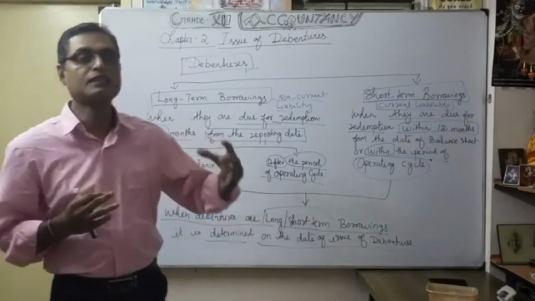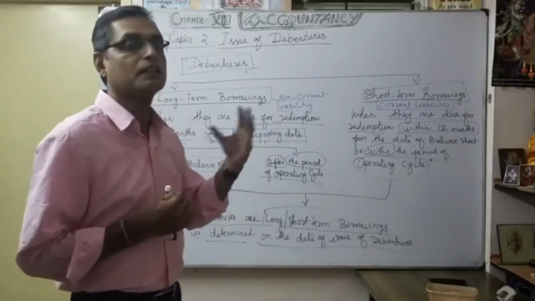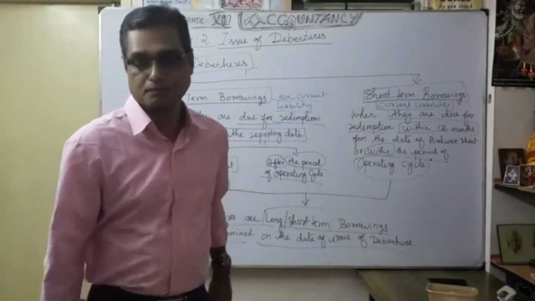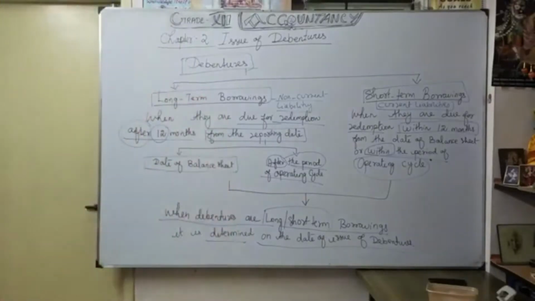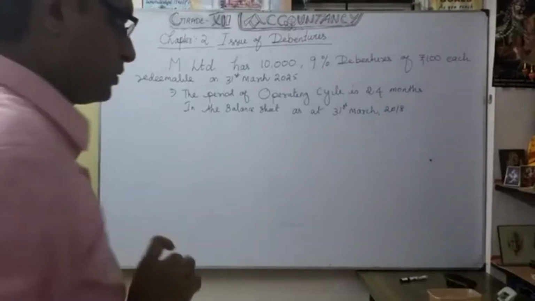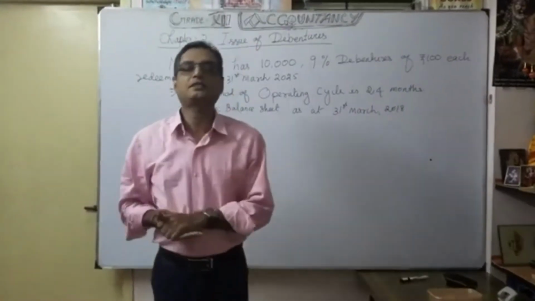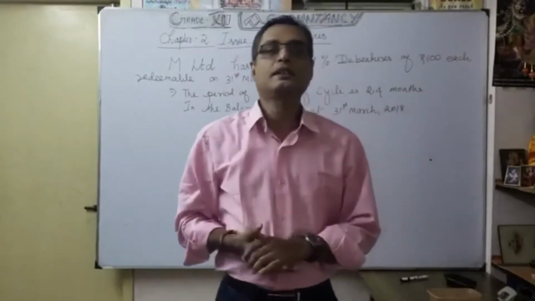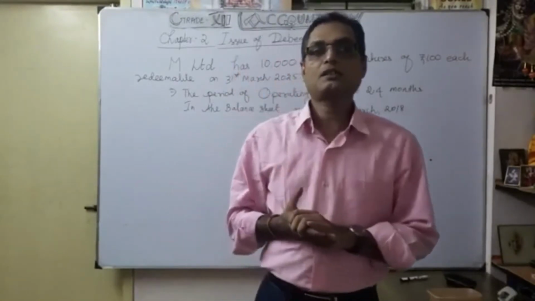Okay, now let's see with the example how long-term borrowing and short-term borrowing will appear in a balance sheet. Now let's see with the example, we can identify the debentures coming under whether it is long-term borrowings or short-term borrowings.